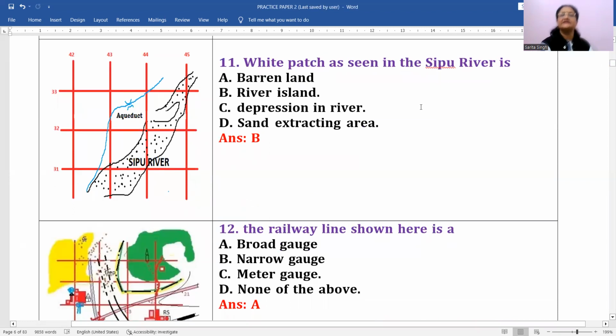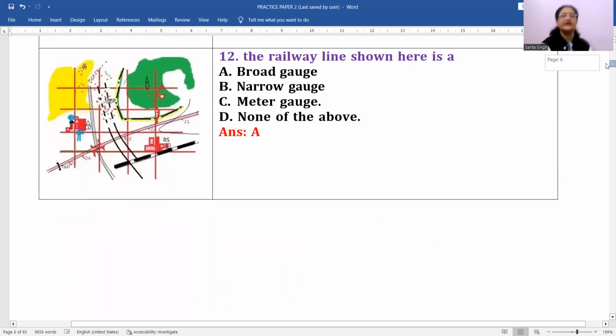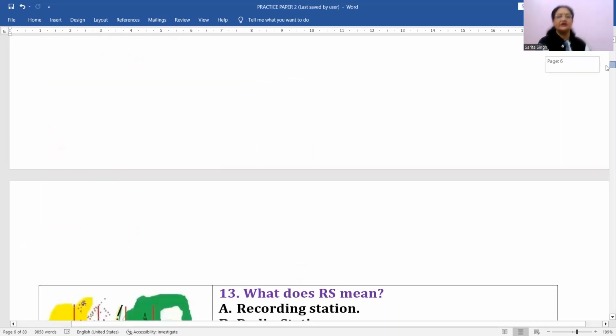White patch as seen in Sipu River, what is the white patch in Sipu River? This indicates a riverine island. Okay, then next is the railway line shown here is of what type? आप बताओ, ब्रॉड गेज है, नैरो गेज है, मीटर गेज है, या इनमें से कोई भी नहीं है? इसमें आंसर होगा ब्रॉड गेज. ओके, दिस इज अ सिंबल ऑफ ब्रॉड गेज रेलवे लाइन. ओके, so these are a few questions.